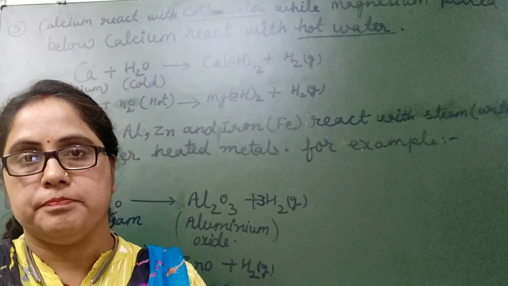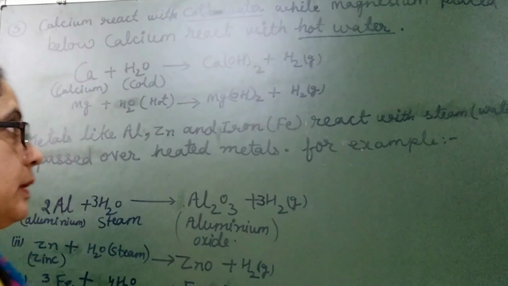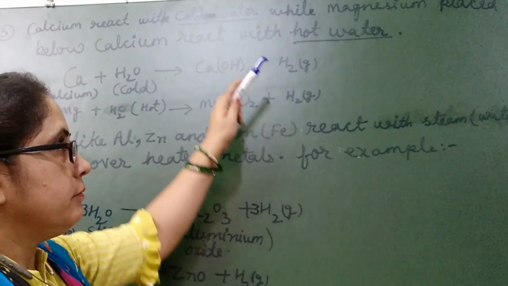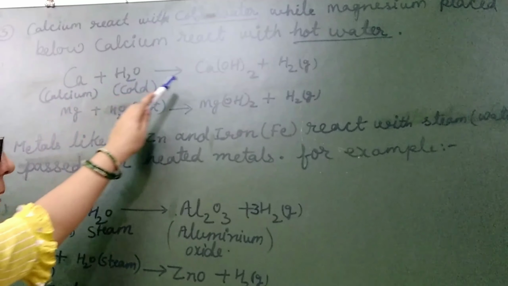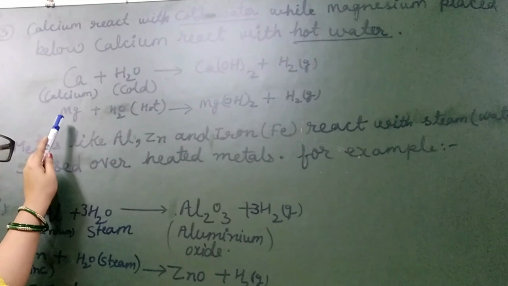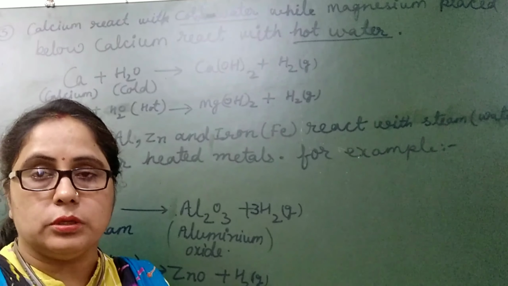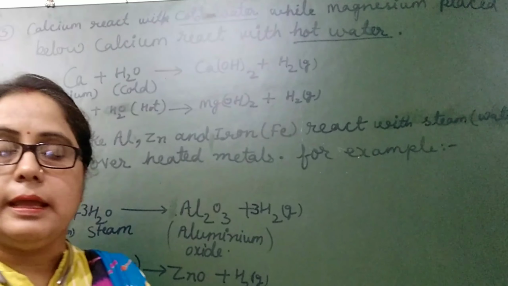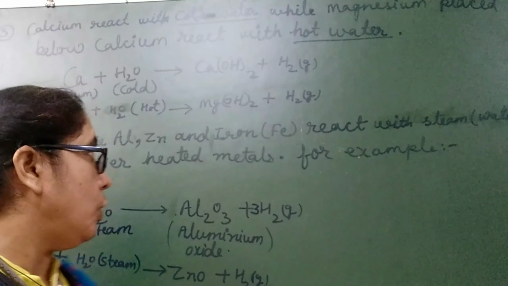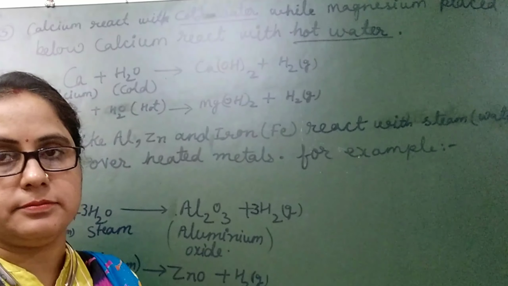Now we will discuss the reaction of other metals with water. Like calcium. Calcium, which is present below sodium, reacts with cold water to form calcium hydroxide and hydrogen gas. In the case of magnesium, magnesium is present below calcium, so it is less reactive than calcium, and magnesium does not react with cold water. Magnesium reacts with hot water and forms magnesium hydroxide and hydrogen gas.